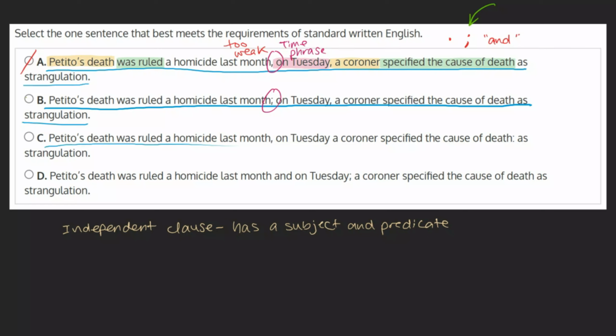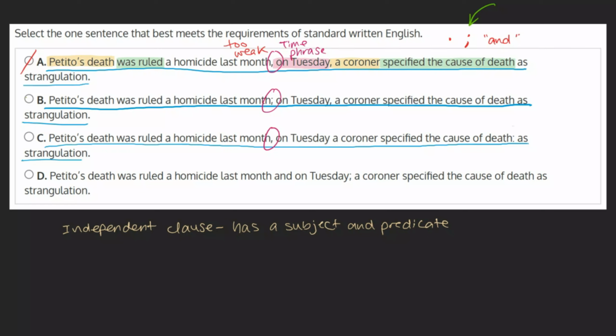C. Petito's death was ruled a homicide last month, on Tuesday, a coroner specified the cause of death: as strangulation. This choice features two mistakes. The first is, again, separating the two clauses with a comma. This is already grounds to mark this choice as incorrect, but we can explain the second mistake as well.